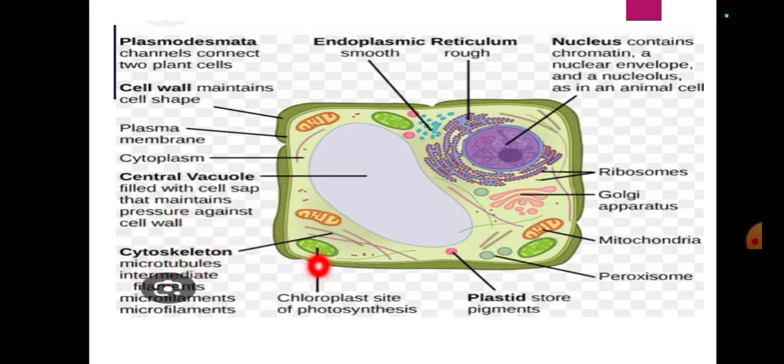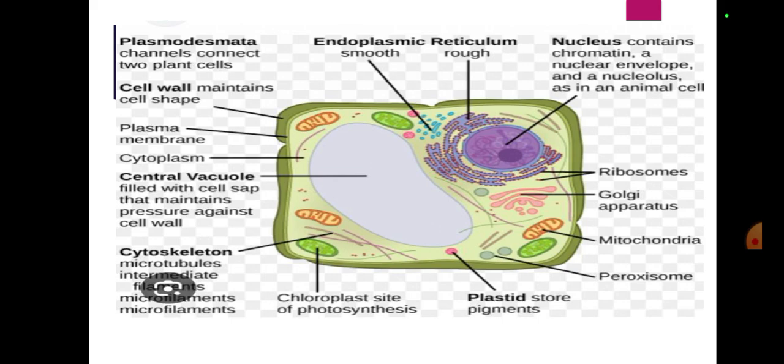Cytoskeleton, microtubules, intermediate filaments, and microfilaments. And chloroplast, site of photosynthesis, plastids store pigments. Okay, now I can also tell you something else.